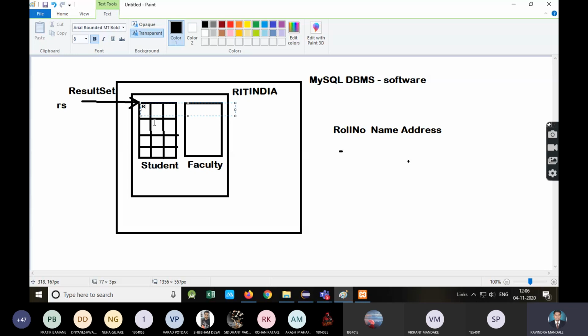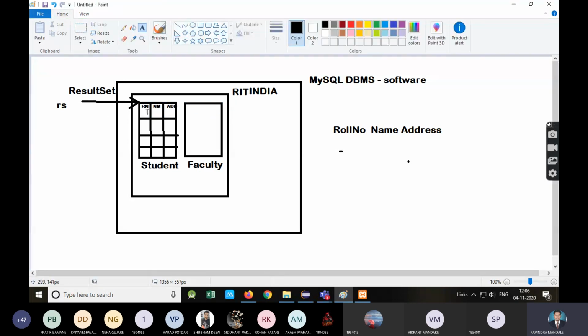See, this is the roll number column, here is the name column, and the address. The first one is this one. So your ResultSet is right now pointing to the column. You can just consider that. And now we are checking rs dot next. rs dot next means this pointer will just look ahead.